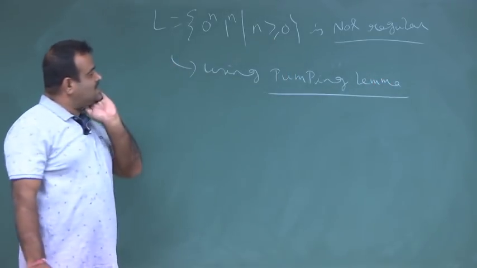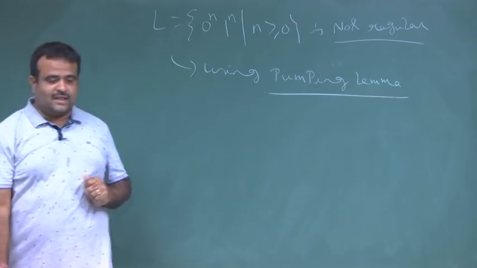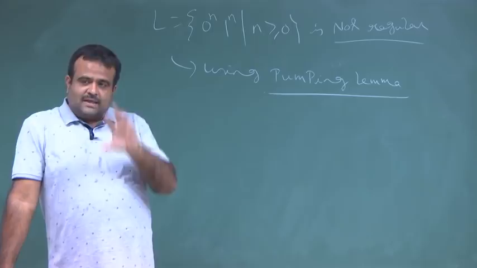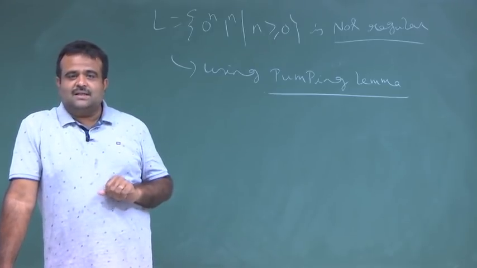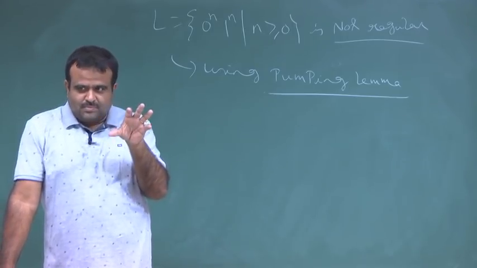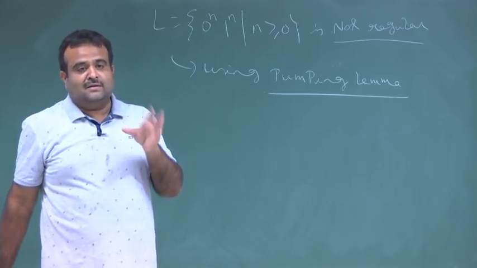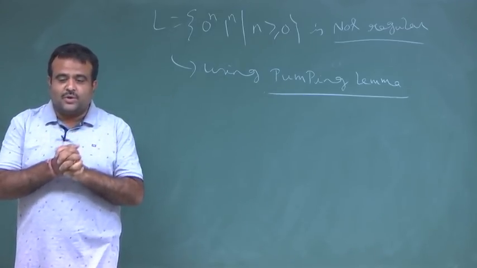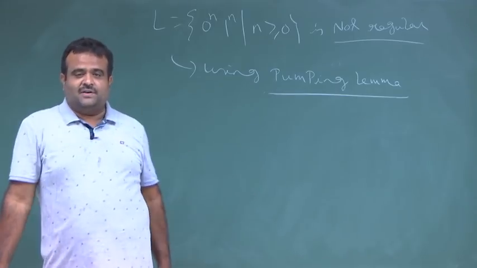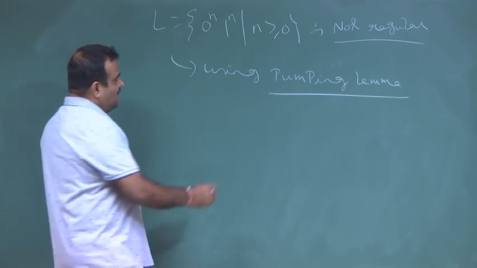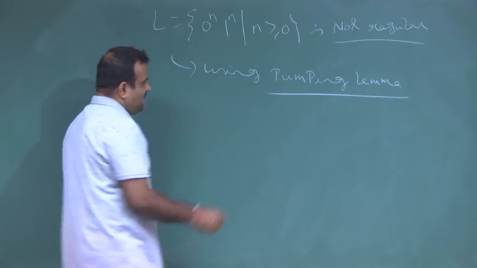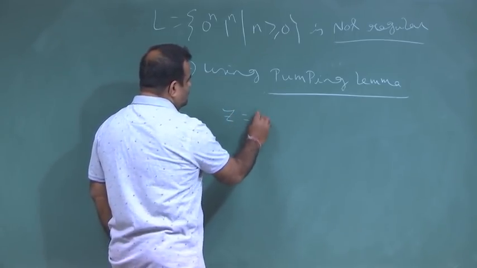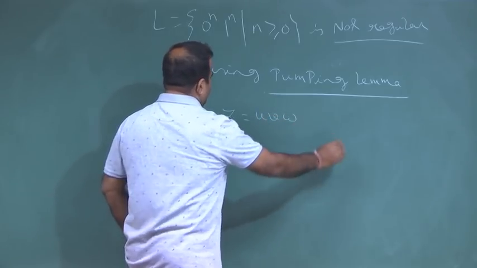The pumping lemma is a necessary condition for a regular language. If a language is regular, then there will be an n. N is basically the number of states, because a language being regular means we have a DFA which is accepting the language. So n is the number of states in the DFA. Then if we take any string of length greater than n,